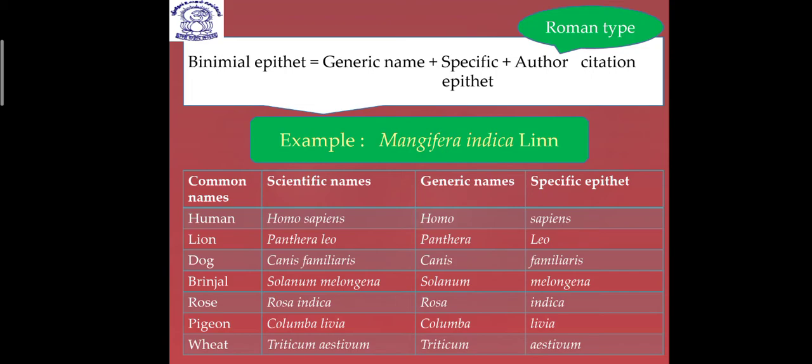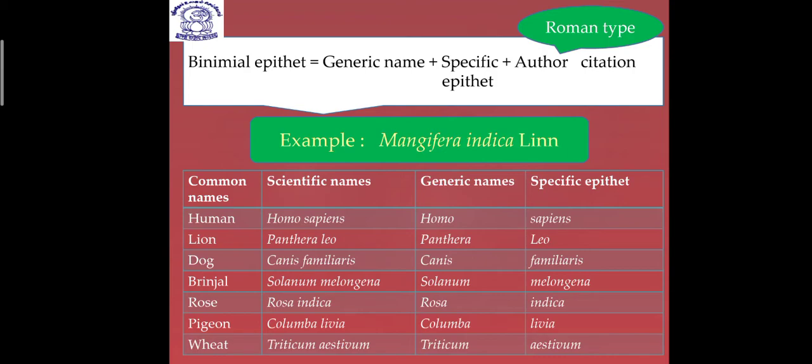Okay, so here you can see Mangifera indica Lin. The author citation cannot be italicized. After writing Lin, a dot should be kept. If you write Lin, or just L and a dot, that is also fine, there is no issue, but the author citation should not be italicized. It is written in Roman or standing way, and the full stop is kept after this. Here the full stop is missing, but you should write it after Lin. That is the correct one.